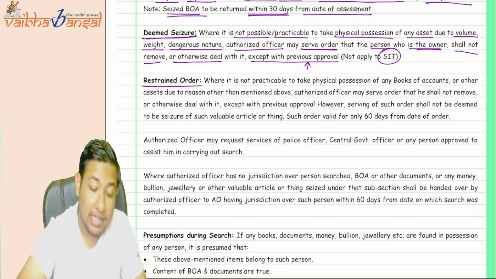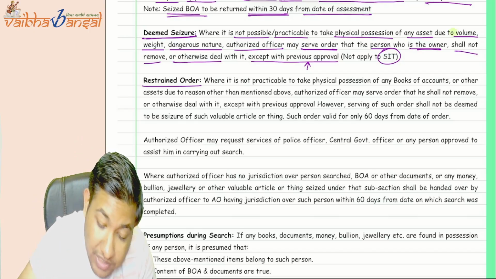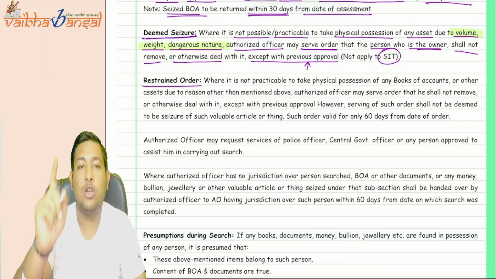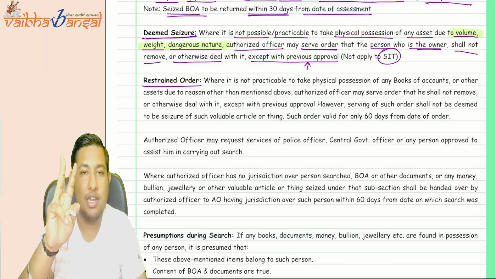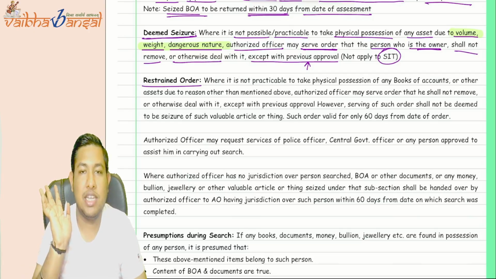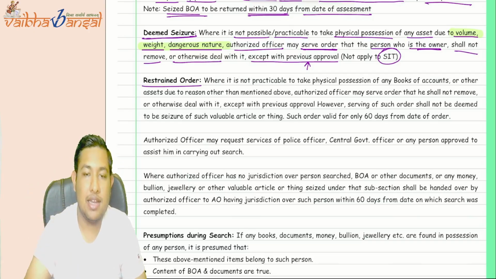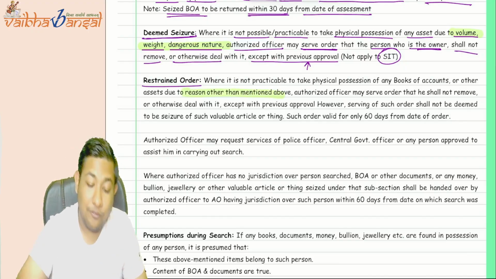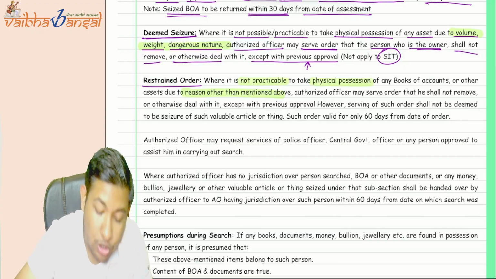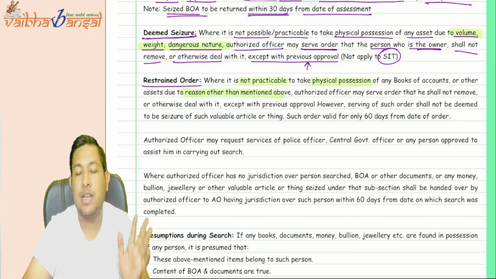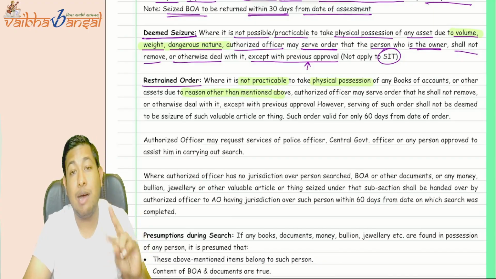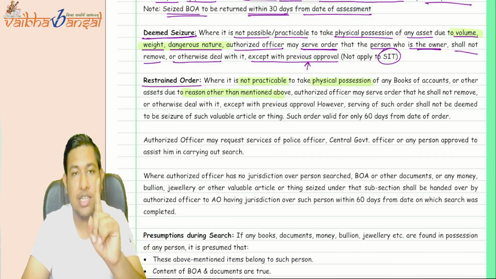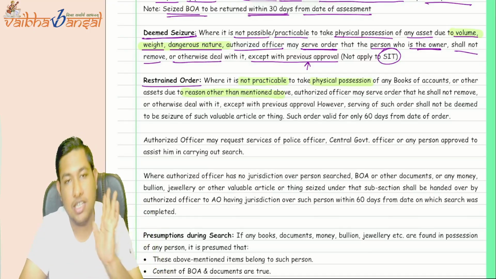Other than the criteria given there, that is voluminous in nature, weight, and dangerous nature, apart from these three things, if there is any other reason from where the physical possession is not practicable, but apart from the reasons given above, that is voluminous in nature, weight, and dangerous nature.